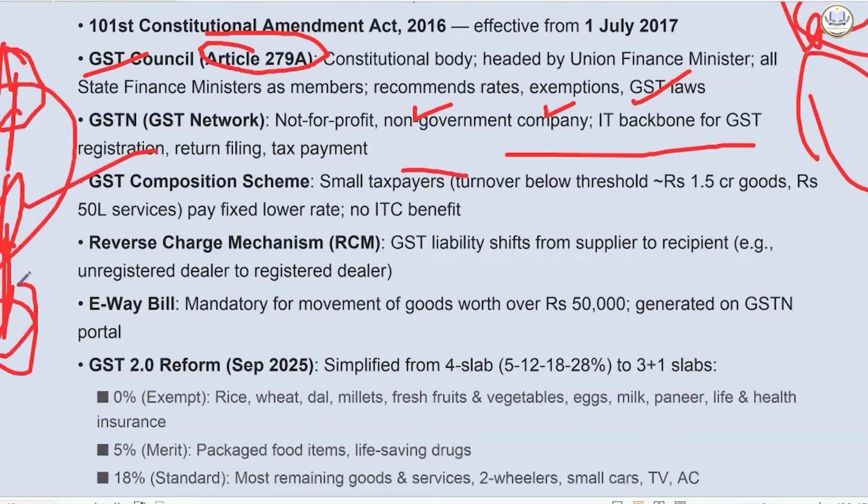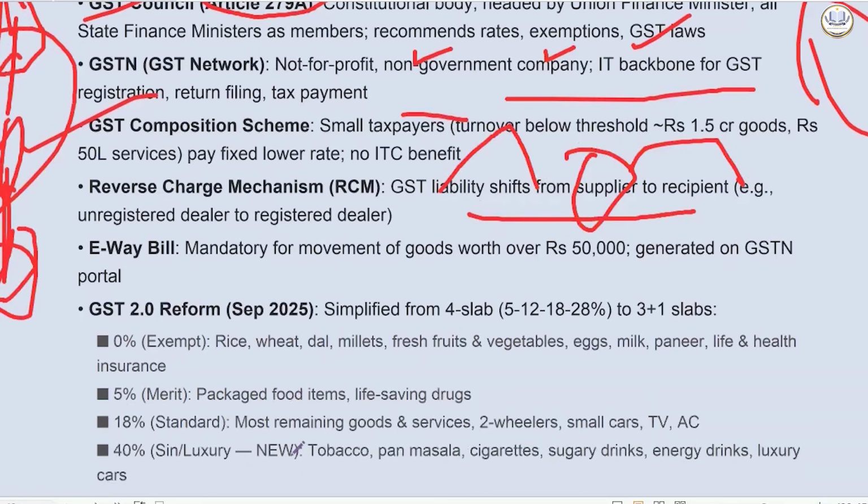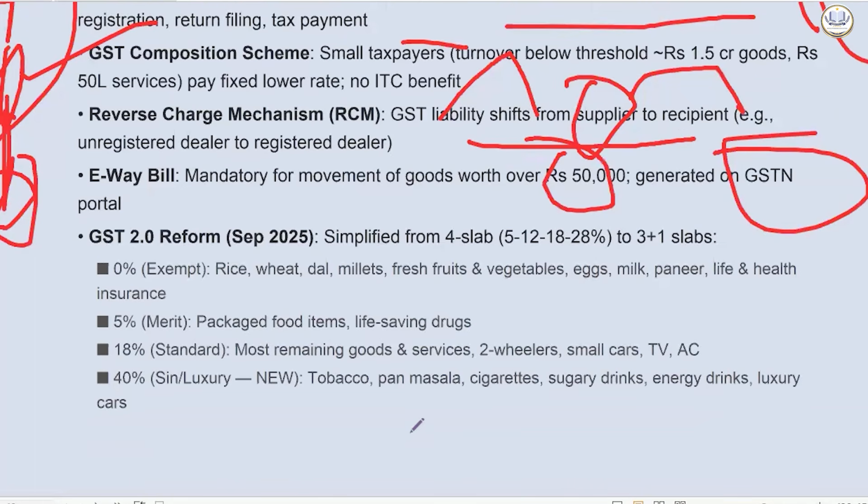Then we have reverse charge mechanism. So GST liability shifting from the supplier to the recipient. That is called as reverse charge mechanism. E-way bills are mandatory for movement of goods worth over rupees 50,000, and it is also generated on the GSTN portal.